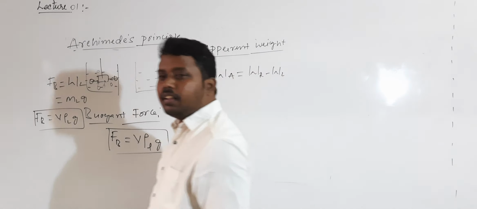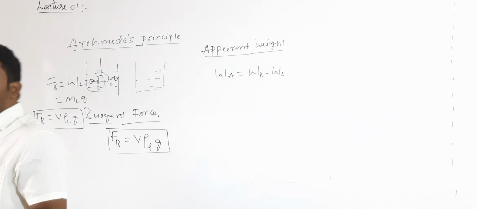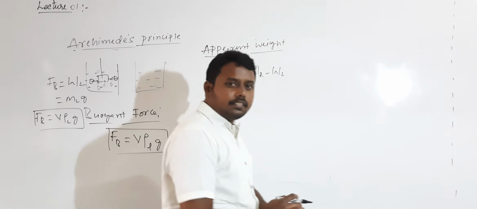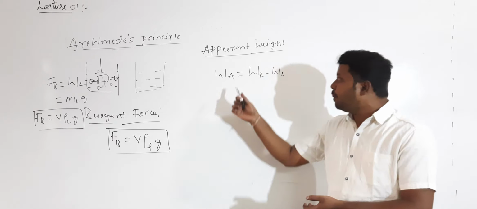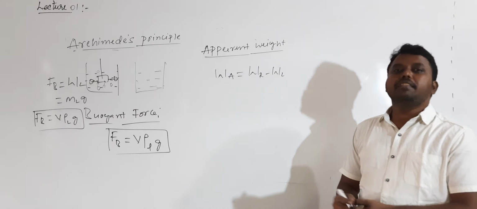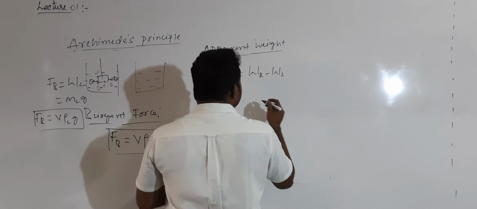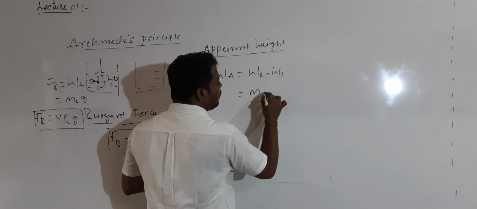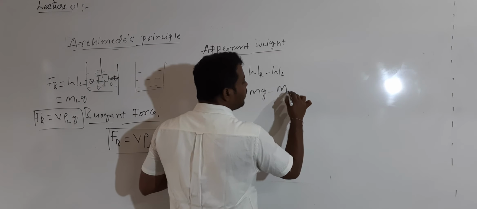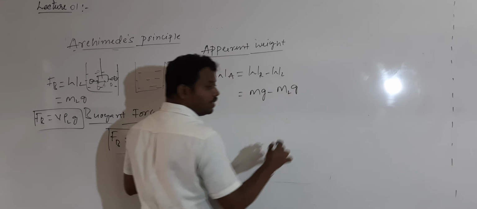Are you getting it? Whenever a body is partially or completely immersed in a liquid, the weight of the body appears to be decreased. That apparent weight of the body will be given by the real weight of the body minus the weight of the displaced liquid. The real weight of the body is given by capital M into g, minus the weight of the displaced liquid, m L into g.